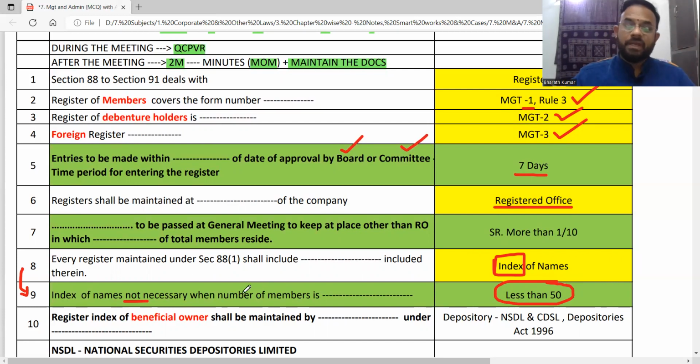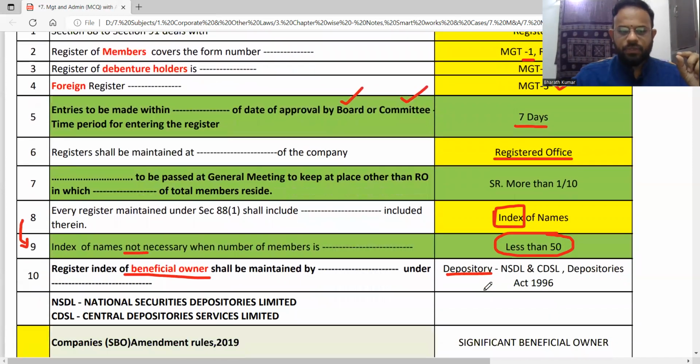Registered index of the beneficial owner. What is the registered owner? Who is the beneficial owner? It will be maintained by the depository. Who are the depositories? NSDL, CDSL. NSDL is National Securities Depository Limited, and CDSL is Central Depository Services Limited. You will study all this in the Depositories Act. You are not going to study this directly, but remember this.